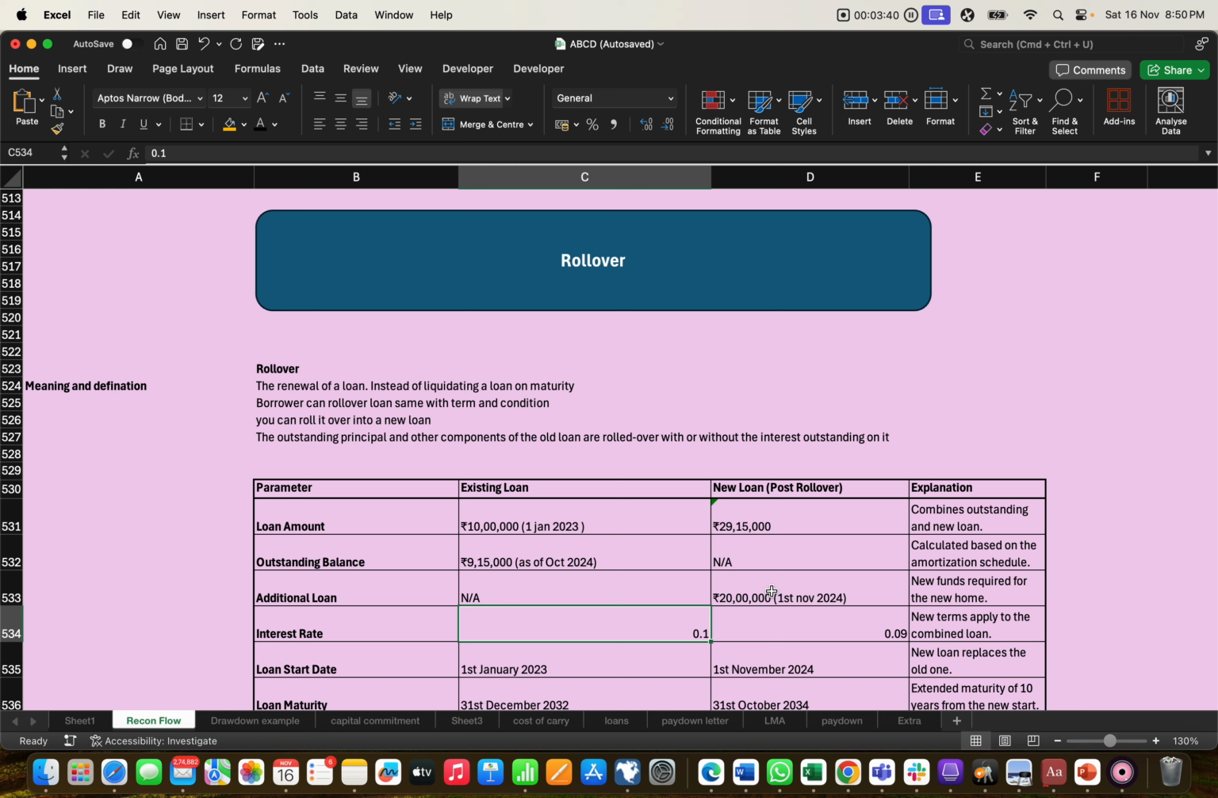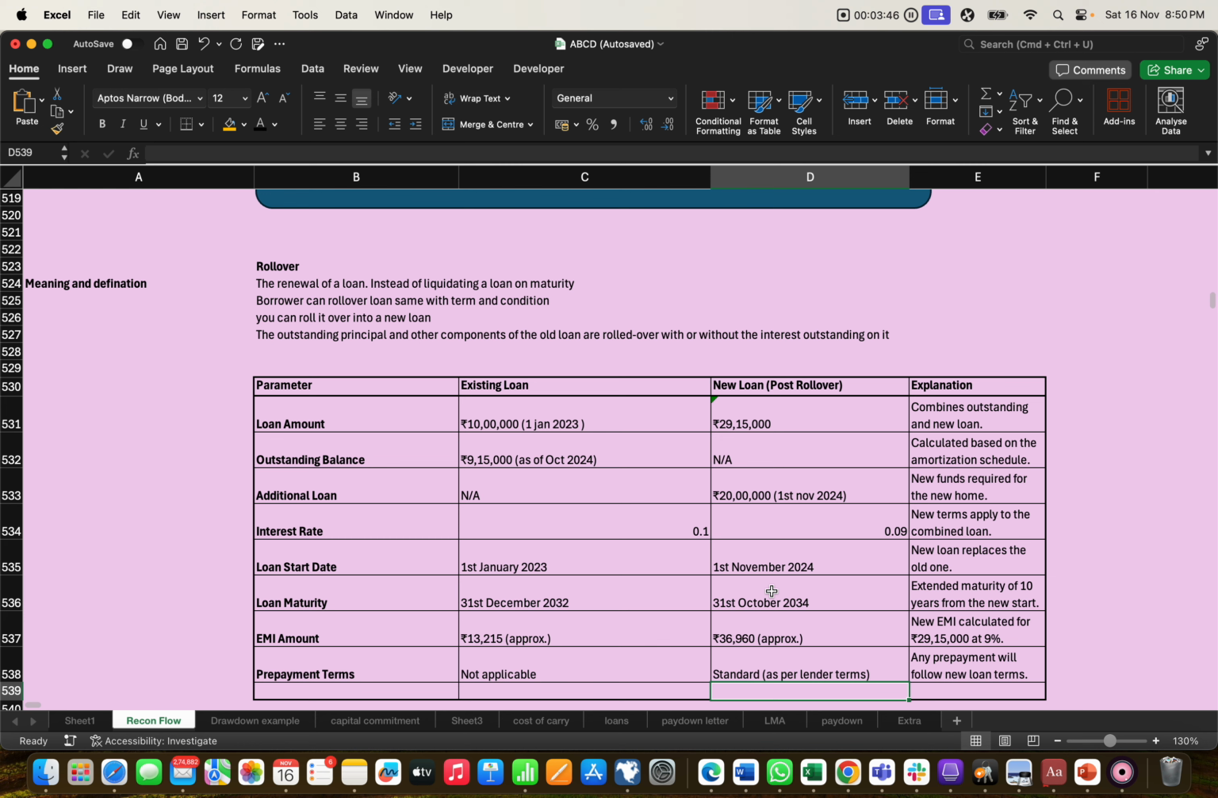For example, we have taken the 10 lakh example at a 10% interest rate, and for the 20 lakh loan amount we are taking 0.9. Here we have mentioned the dates as well. The 10 lakh starts on 1st January 2023 and the 20 lakh loan starts in 2024. The maturity of both loans is 10 years, so the first loan will expire in 2032 and the second in 2034.